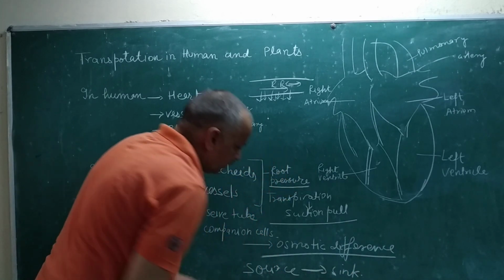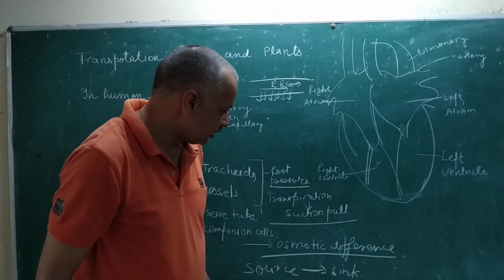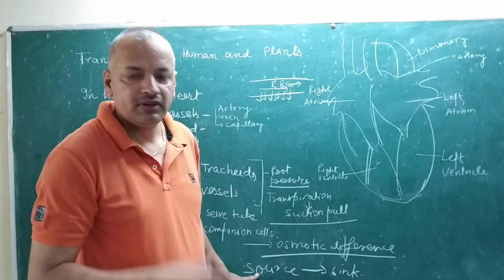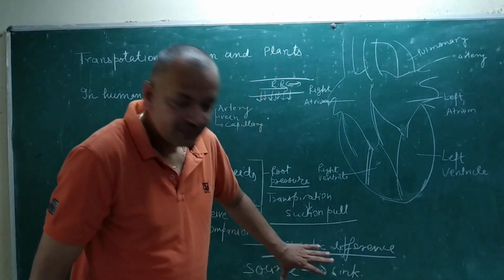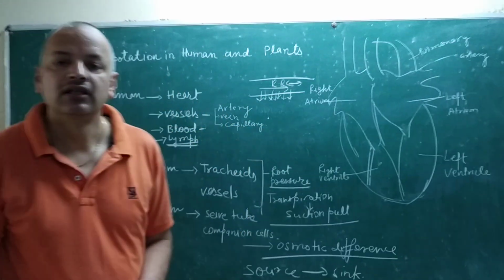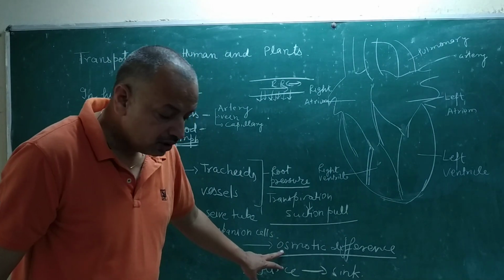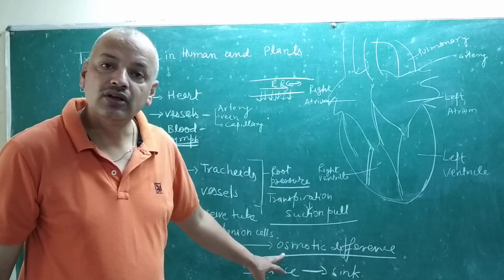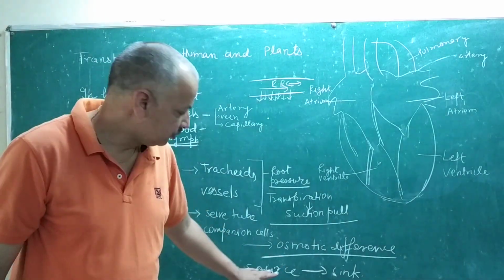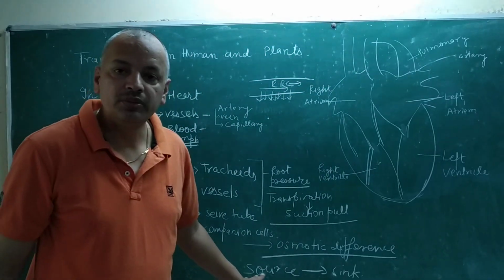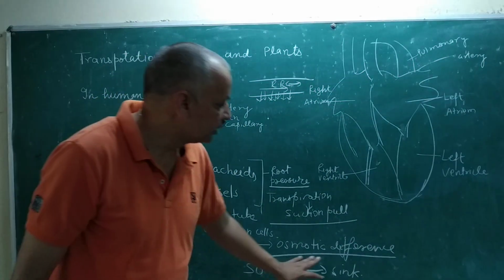Sink is a place where food is required and source is where food is developed. In between them there is a difference in osmotic pressure, and that osmotic pressure difference helps to translocate the food from one place to another.